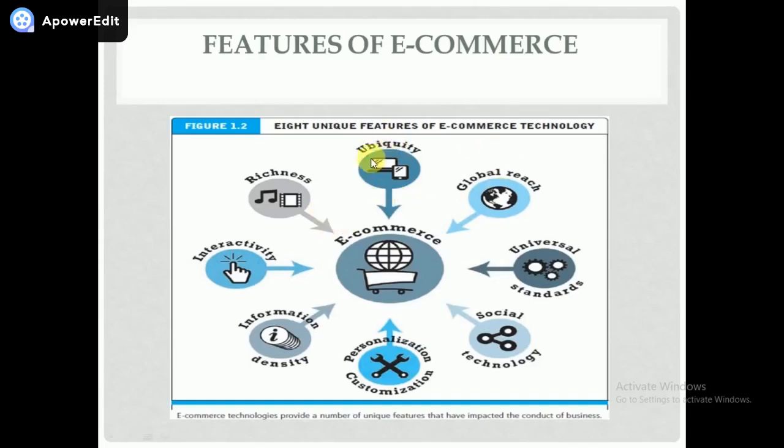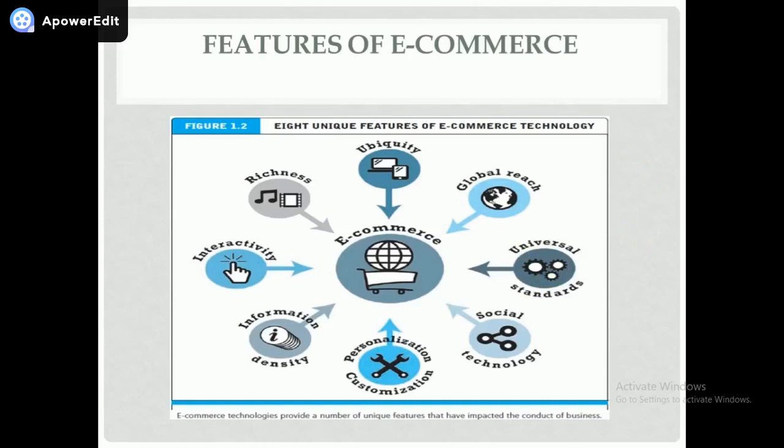So this is all about features of e-commerce. Let us go through it once again. Ubiquity means you can buy the product from anywhere. Global reach means you can sell the product throughout the countries. There is no national boundary. Then universal standard means there are standard rules and regulations, and they are the same across the globe.